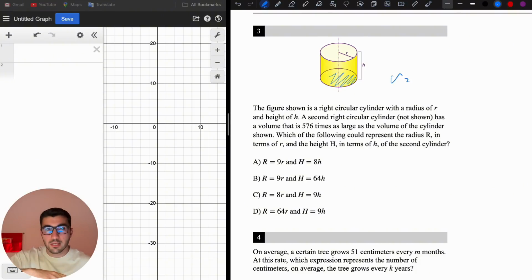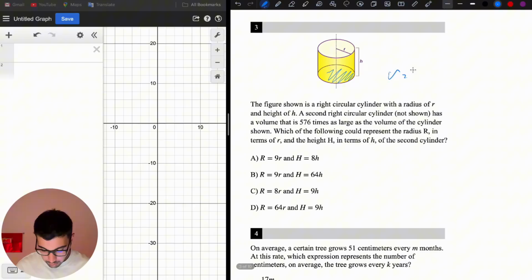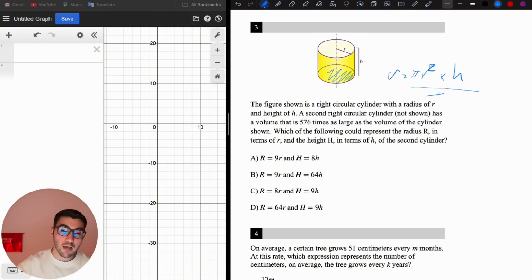It's like you find the area and then you take that and stretch it as much as the height of the shape. That becomes the volume. Area of the base is a circle, so it's going to be pi r squared, then times height, right? So this is the volume, and we are given that the volume of the second shape is 576 times the volume of the first shape. So that means if we plug the radius and height of the second shape into here, the volume should be 576 times, right?